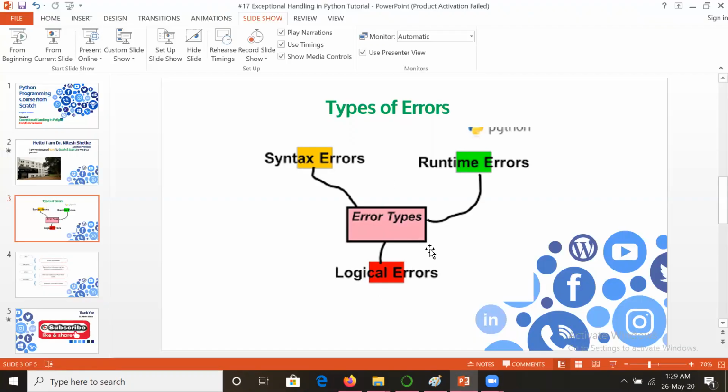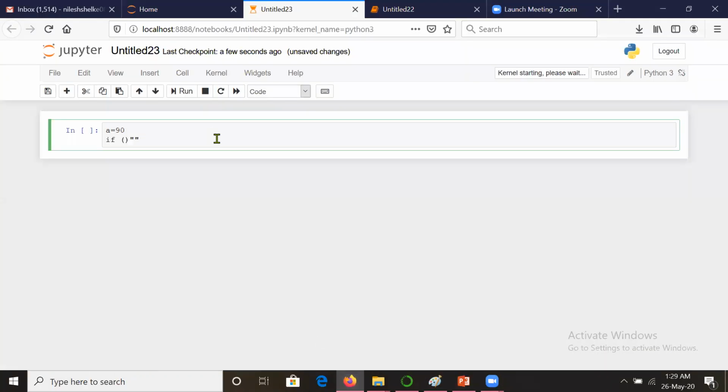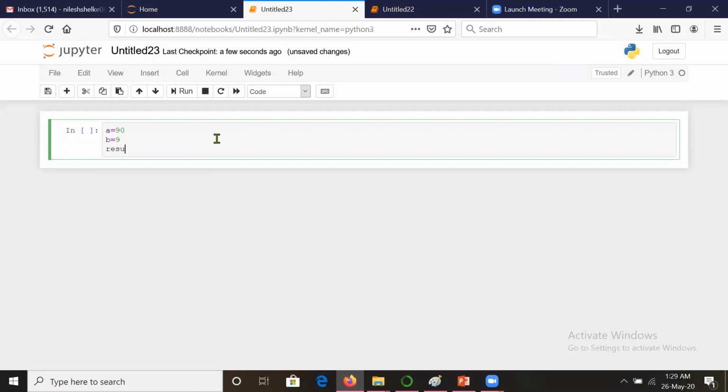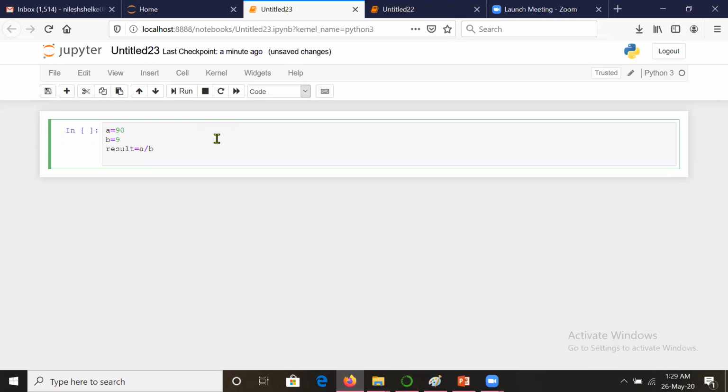Then there are logical errors, when syntactical errors are not there, but while programming, suppose you are writing a is equal to 90, b is equal to suppose 9, and you are writing the expression result is equal to a by b. You are predicting the answer 10, but the answer is coming suppose 0, and you wonder how that is occurring. In real life these expressions may not be so simple. It may be a complicated expression, and the answer of that complicated expression may not be what you are expecting. These are called logical errors.